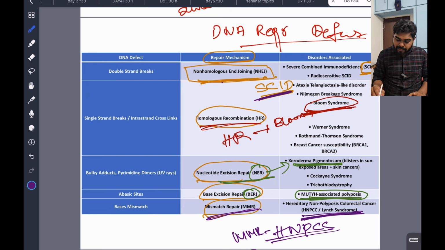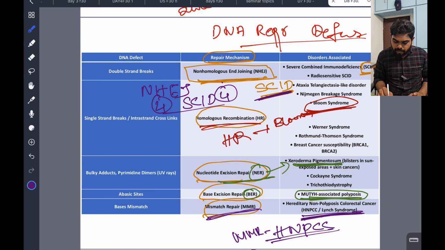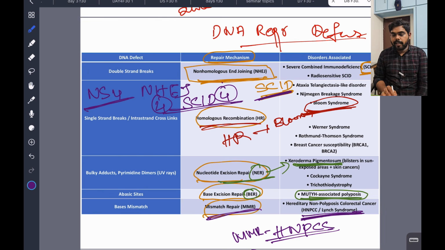Clear. So what I remember: NHEJ has four letters and SCID has four letters. So I will remember it like NS4, normal saline, or NS4 which is in hepatitis C. So NHEJ four letters, SCID four letters. This is severe combined immunodeficiency, a very important one.